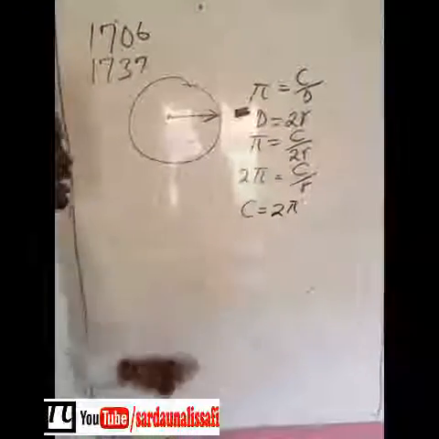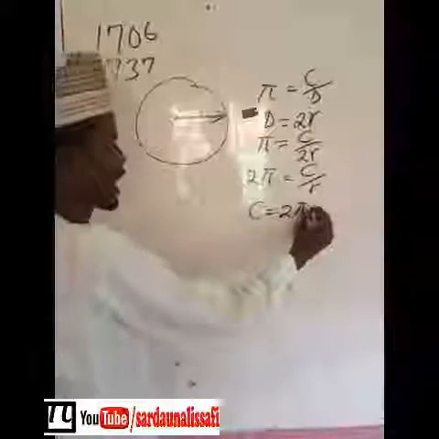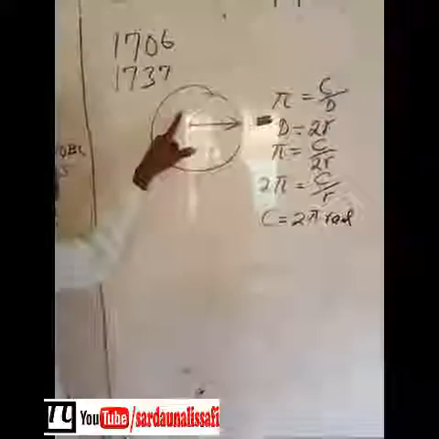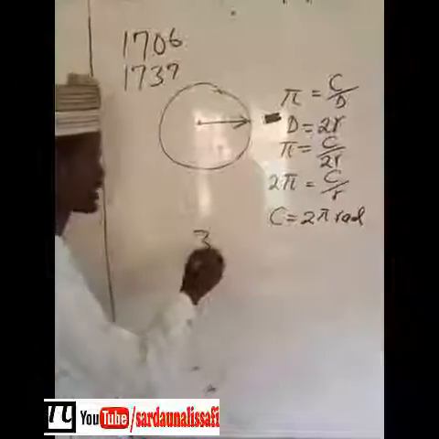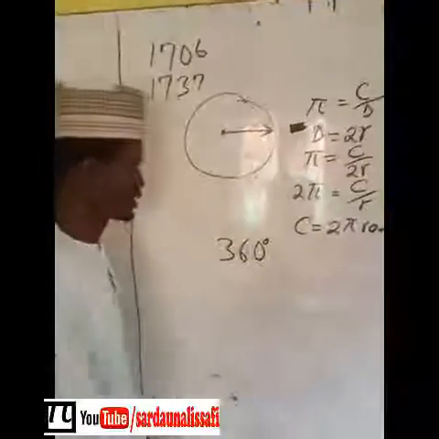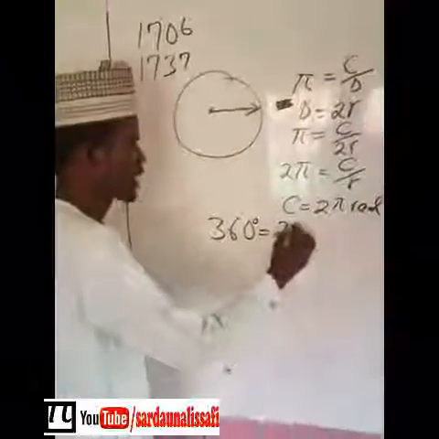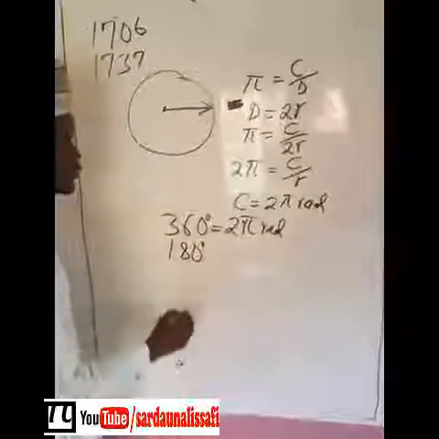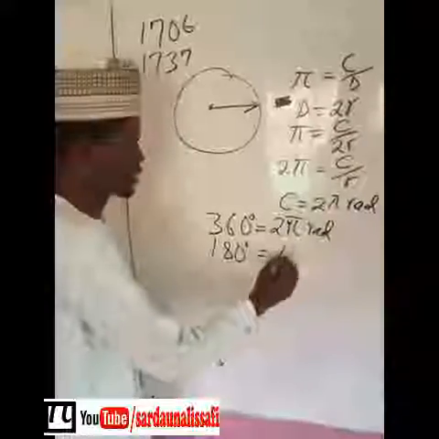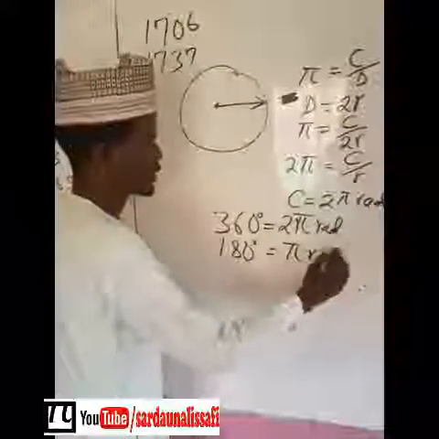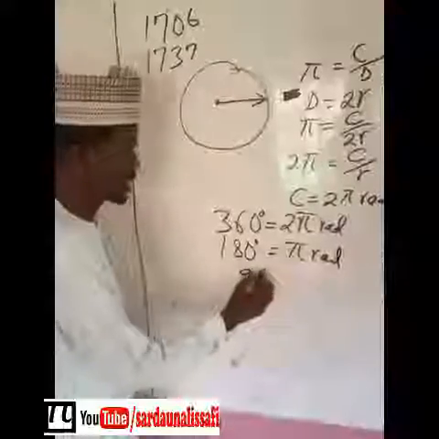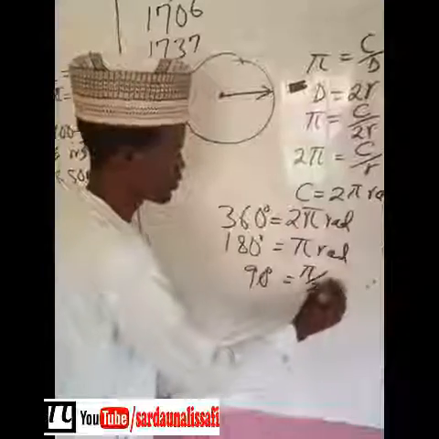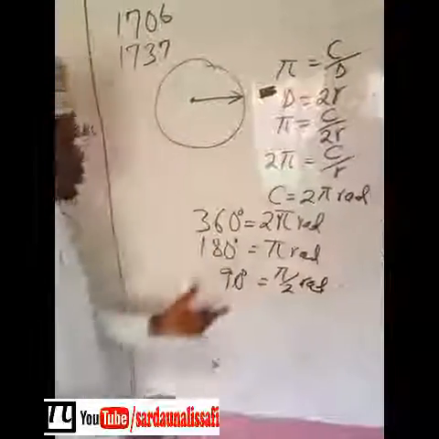So this is depicting that a complete circle is going to have an angle of 2 pi radians. In degrees, we know that a complete circle is 360 degrees, which is equal to 2 pi radians. But what if the angle is 180 degrees? The angle in radians is just pi rad. If it is 90 degrees, the angle in radians is going to be pi over 2 rad. And so on and so forth.